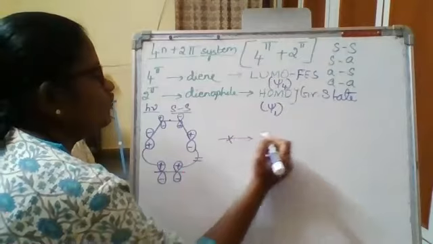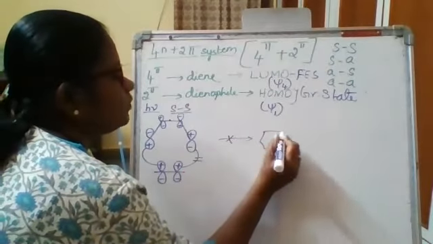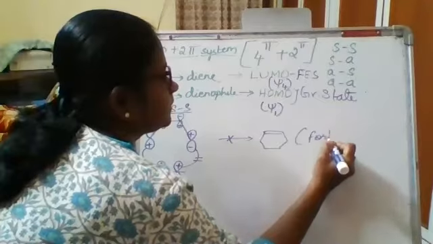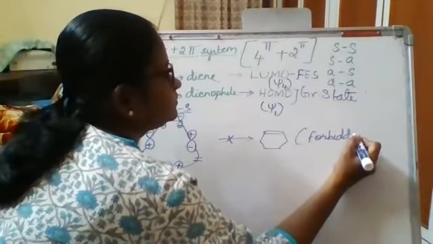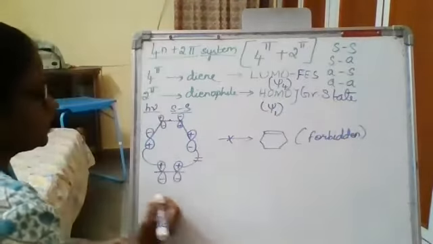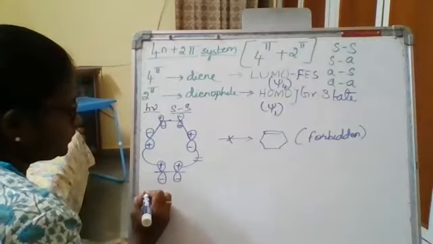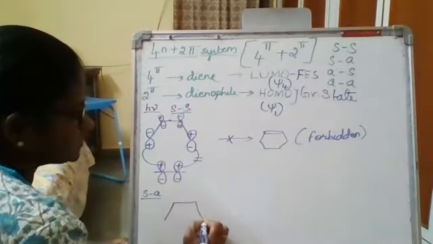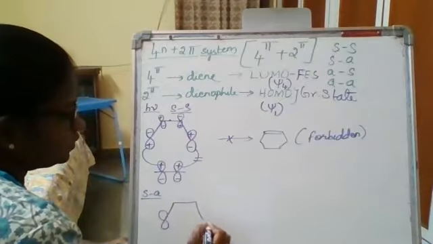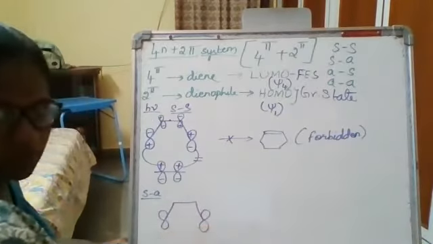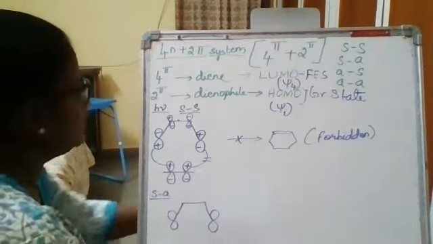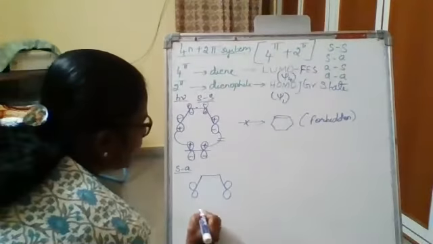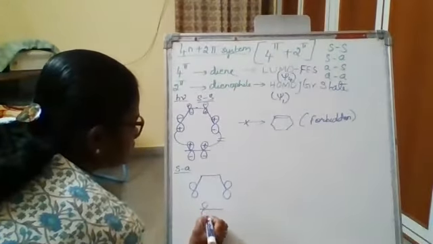So there is no formation of your product. So this is considered to be forbidden. Now, take the supra-antara interaction. Again, psi4. This time I'm going to write only the terminal p orbitals. And in the terminal p orbitals, I am going to add your psi function.